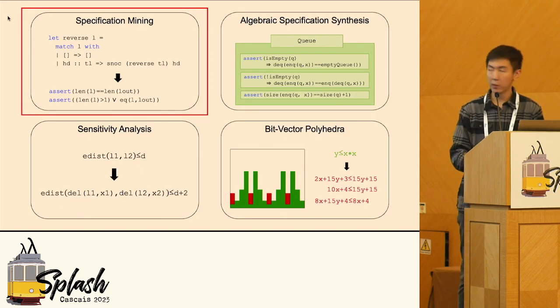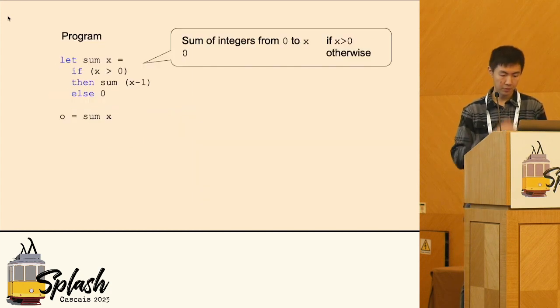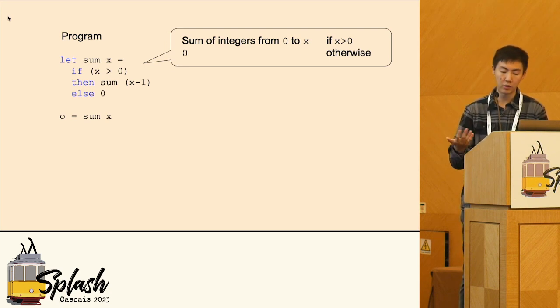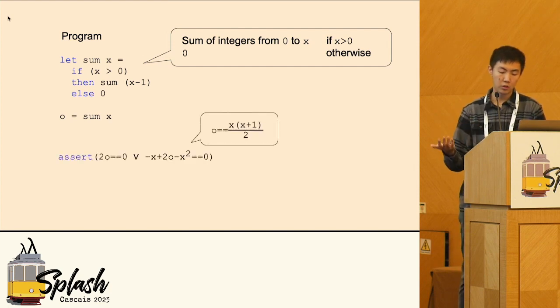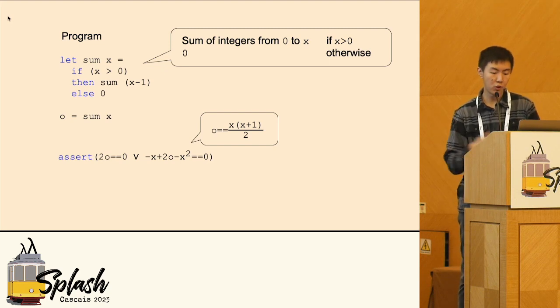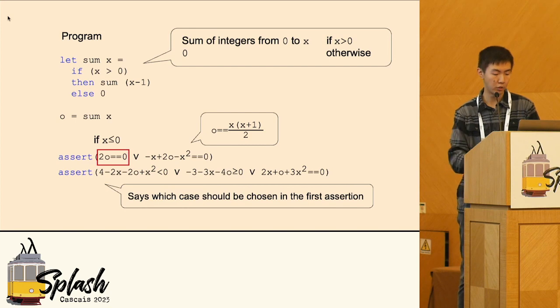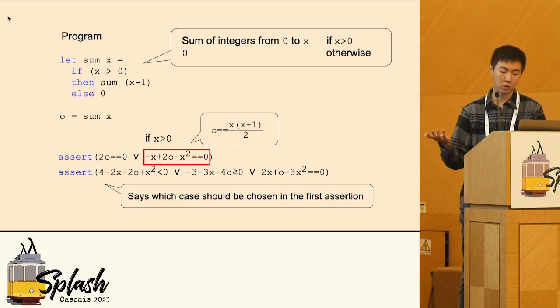Let's see some specification mining examples. The first example is to find properties of a recursive sum function that returns the sum of integers between 0 and x when x is greater than 0, and returns 0 otherwise. The property language allows disjunction of polynomial equalities or inequalities. It successfully finds 2 cases of output, but it does not say when each case should be chosen. One more complex formula, which is hard to parse, says that only the first disjunct works when x is less than 0, and the second disjunct must be chosen when x is greater than 0.